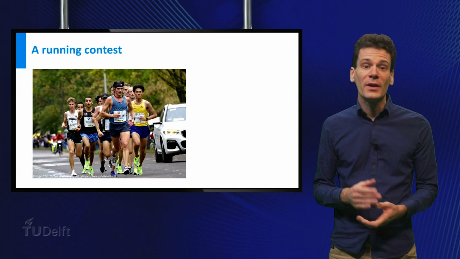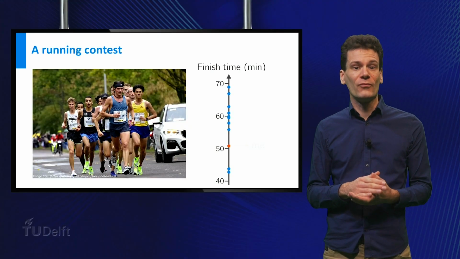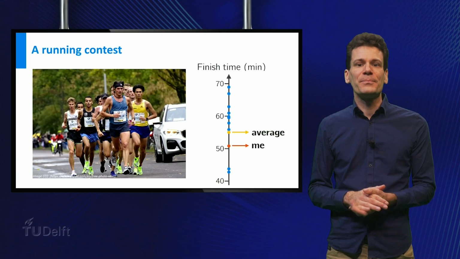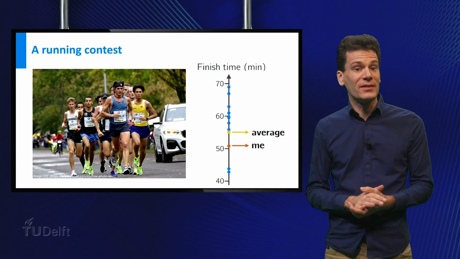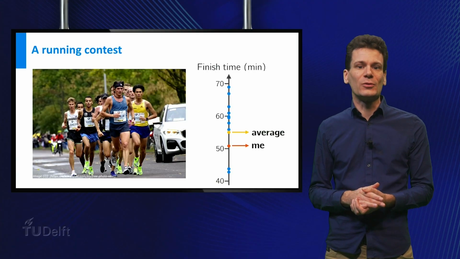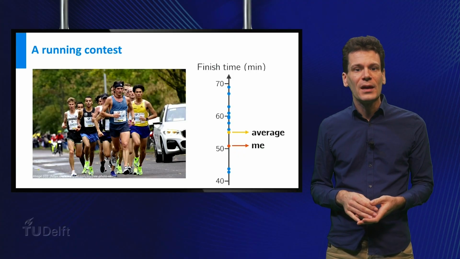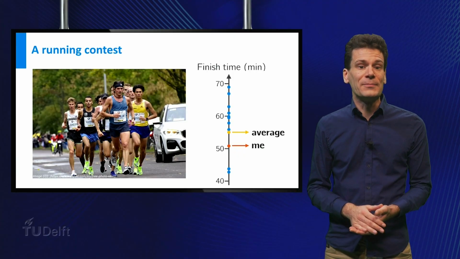I wasn't the best, but I was happy to find that my finish time of 51 minutes was at least below the group average. However, some friends pointed out to me that I had an advantage, since compared to the others in the group, my body length is relatively high and my weight is relatively low. How can we know if my friends are right?